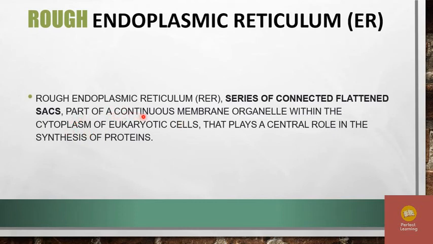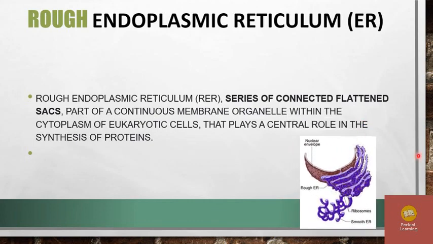It is a part of a continuous membrane organelle within the cytoplasm of eukaryotic cells that plays a central role in the synthesis of proteins. What is the role of rough endoplasmic reticulum? It plays a central role in the synthesis of proteins. So this is the diagram of rough endoplasmic reticulum.